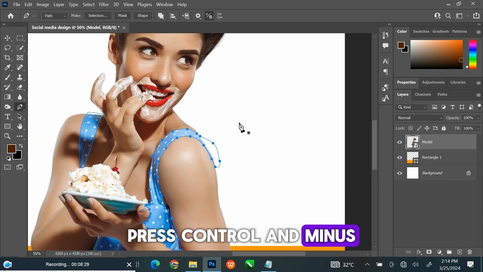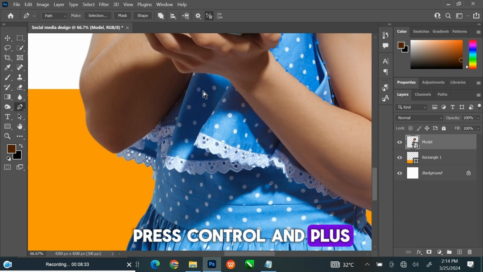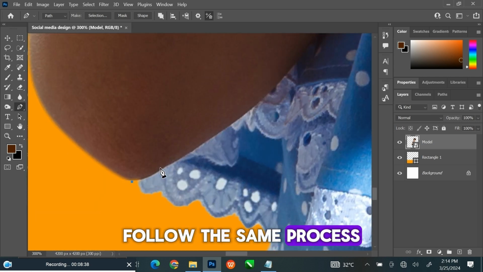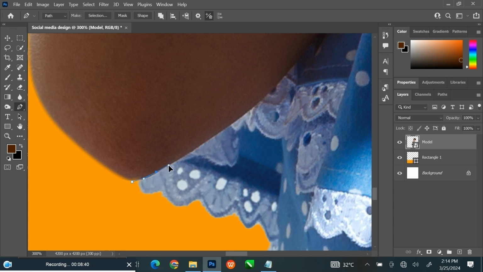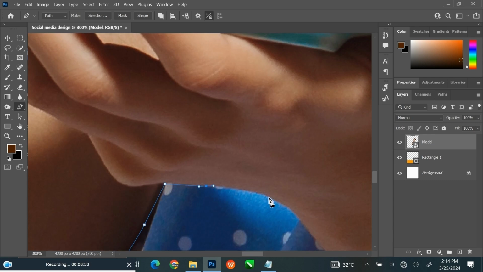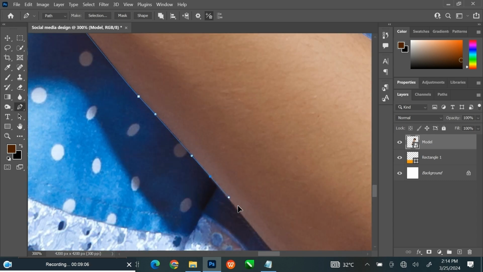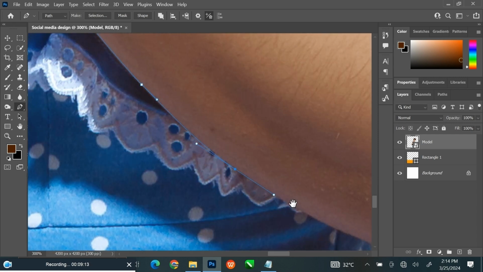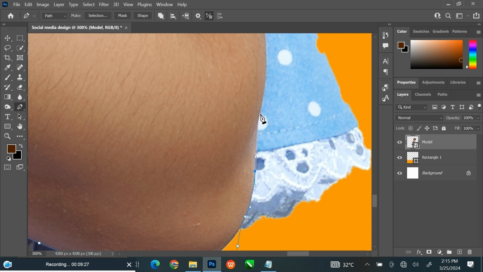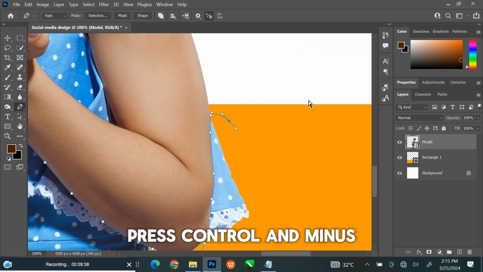Press Ctrl and minus to zoom in. Press Ctrl and plus to zoom out. Follow the same process. Press Ctrl and minus to zoom in.